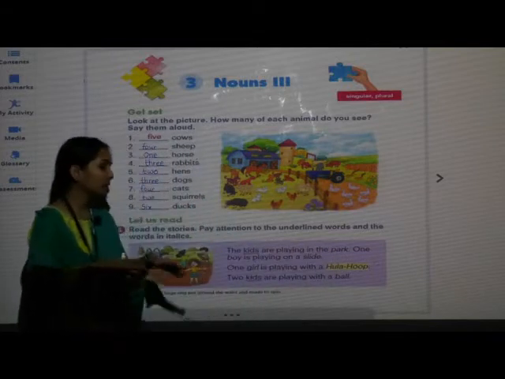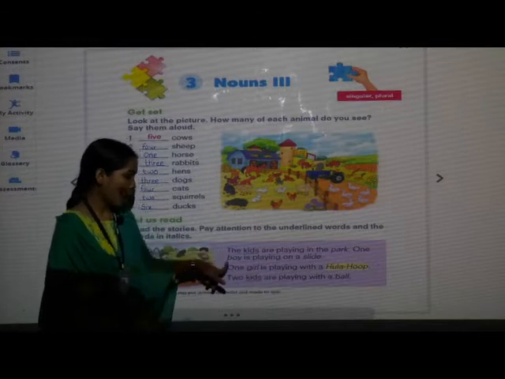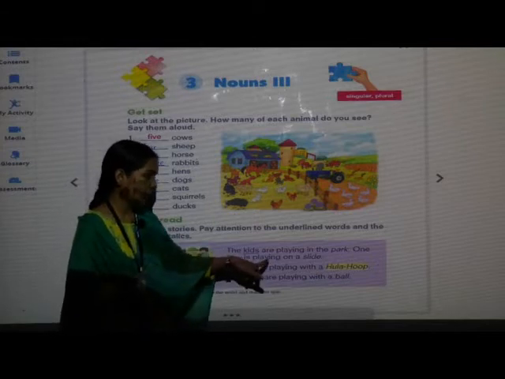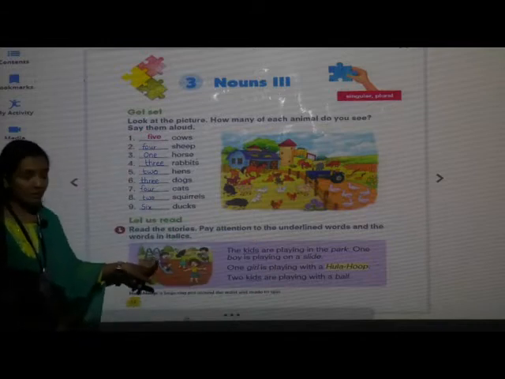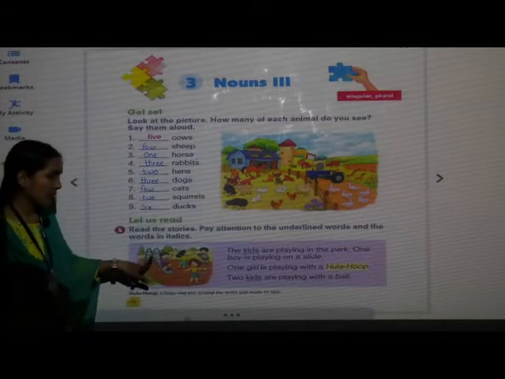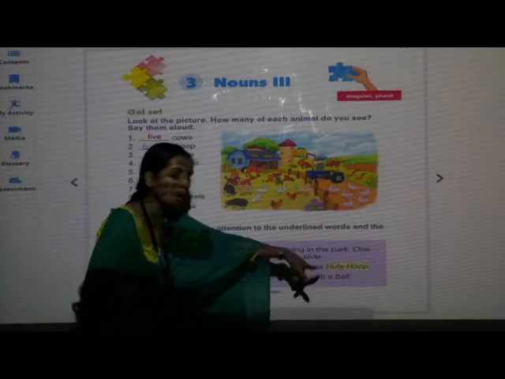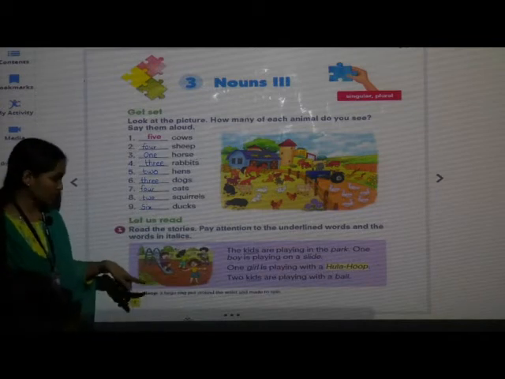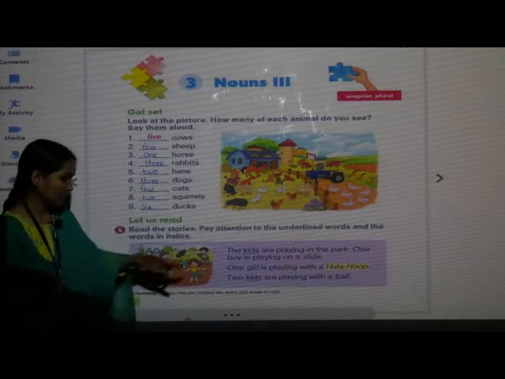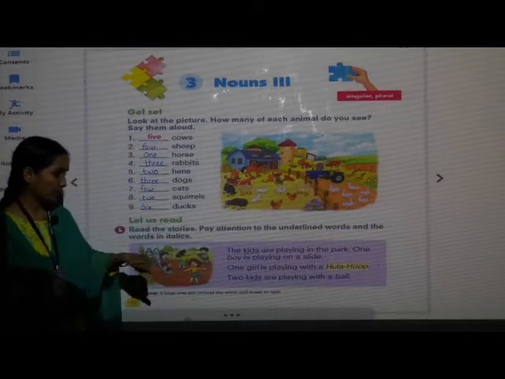Who are playing? Kids are playing in the park. One boy is playing on a slide. One girl is playing with a hula hoop. A hula hoop is a round circle.